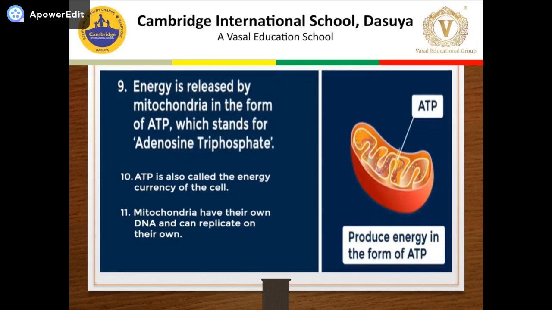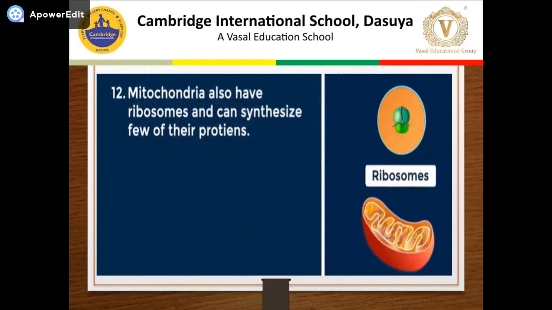Dear students, its full form is very important. Why is ATP called the energy currency of the cell? Because it gives energy for various activities of the body. Mitochondria have their own DNA, so they can replicate on their own, meaning they can form multiple copies of DNA. Mitochondria also have ribosomes, so they can synthesize their own proteins.